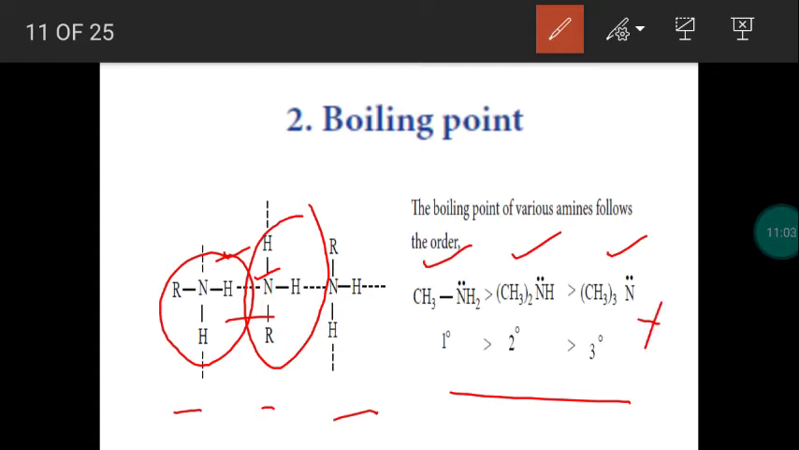One more question. Why will intermolecular hydrogen bonding not exist in tertiary amine? Because it does not have a hydrogen. For hydrogen bonding, a molecule should have a more electronegative atom like nitrogen and the least electronegative atom, hydrogen. So for intermolecular hydrogen bonding, hydrogen is essential. The tertiary amine has no hydrogen atom on nitrogen, so intermolecular hydrogen bonding will not exist, and it has the lowest boiling point. But intermolecular hydrogen bonding will exist in primary as well as secondary amines. So this is the order of boiling point of amines.